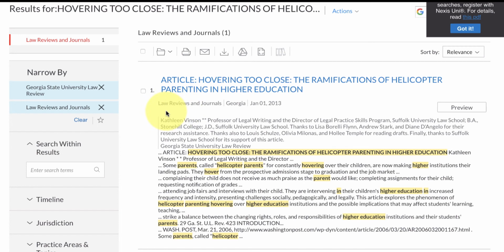But the fact this was published in a law review right away indicates to me that this will not be relevant. This is not the conversation I'm looking for. I'm looking for information about anxiety in students. And so who are the experts to study anxiety?